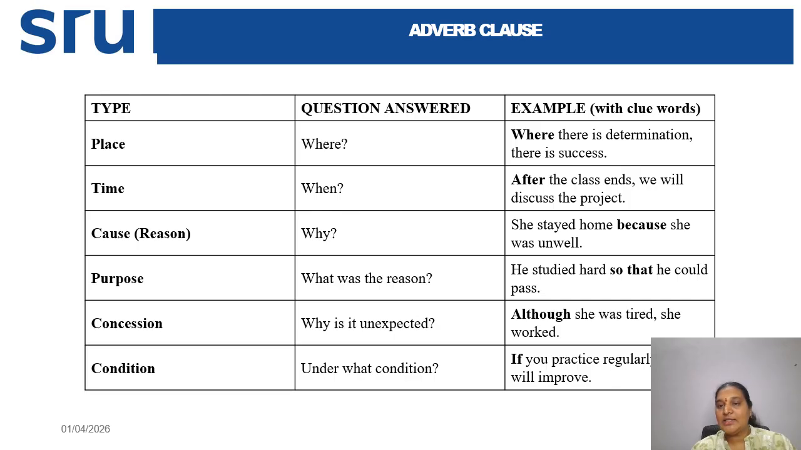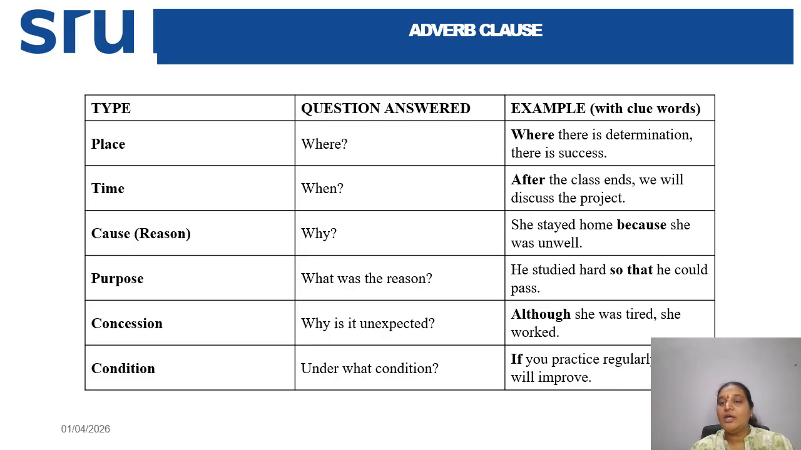After the class ends, we will discuss the project. When will we discuss the project? After the class ends. And reason also, like why. She stayed home. Why did she stay home? Because she was unwell. So the question answered is why she is at home: she was unwell. What was the reason? So purpose is also explained in adverb clauses.